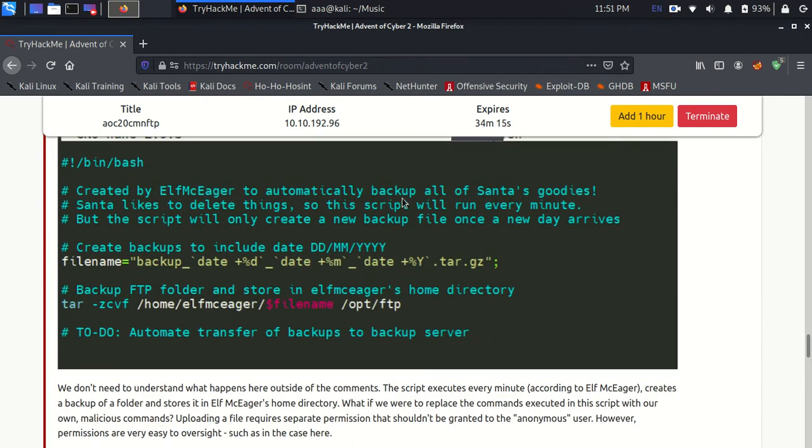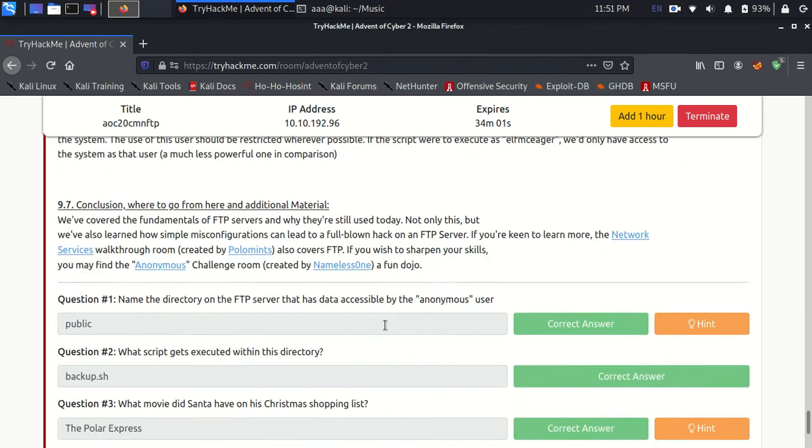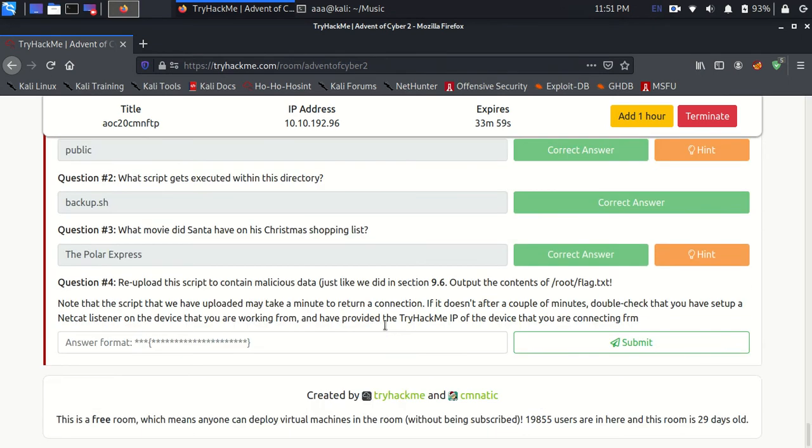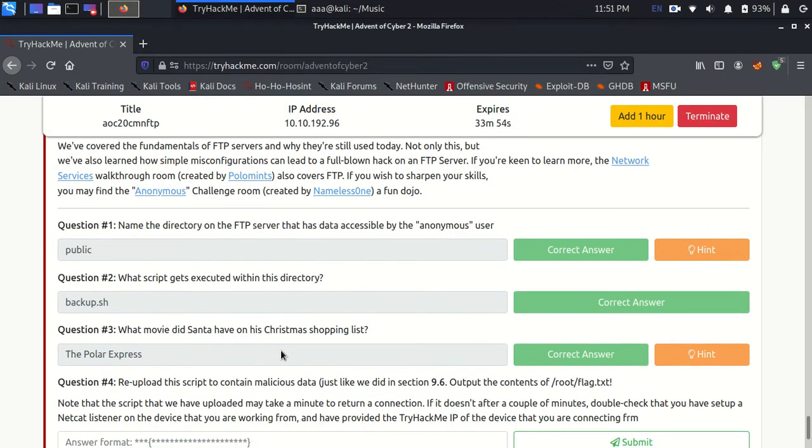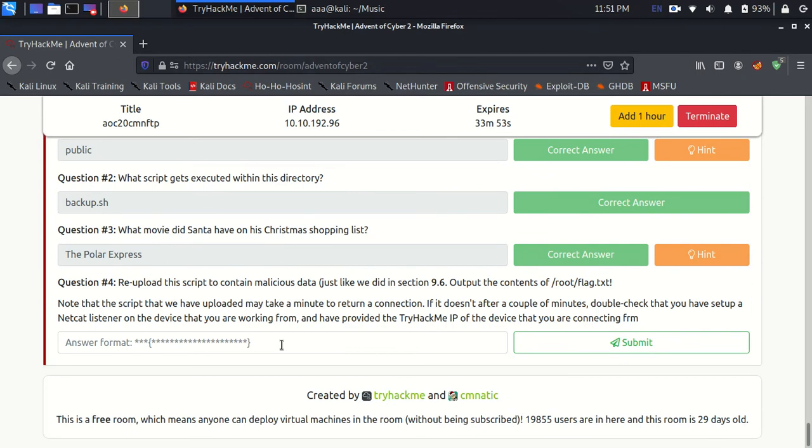What happens is that it will run, I think every day it will run. See, yeah, here it is saying in the second line, Santa likes to delete things, so this script will run every minute. So that's a script which is running every minute. Now how do we know that it is running every minute? It is given to us, otherwise it is not that easy to check this out. So that's nice of it.